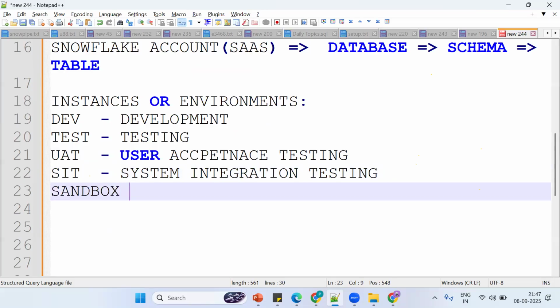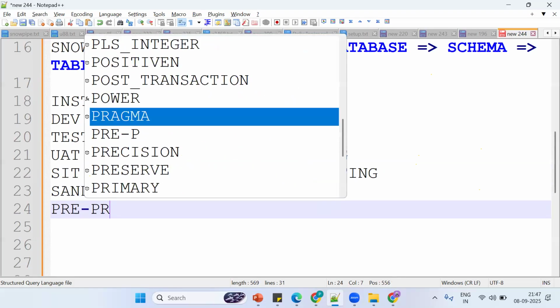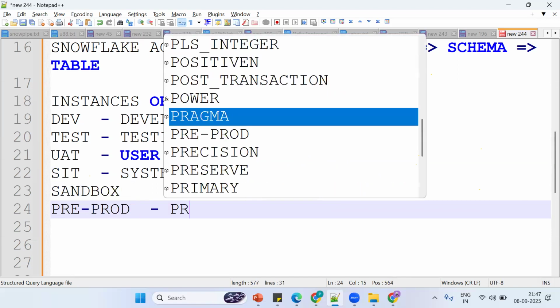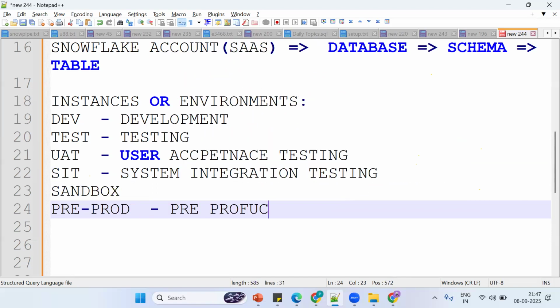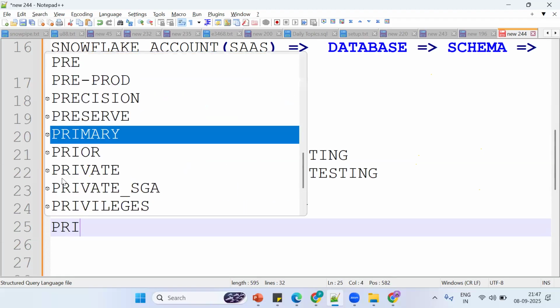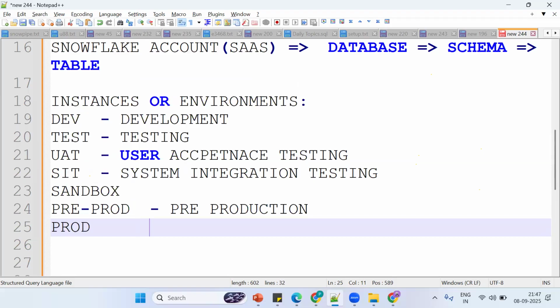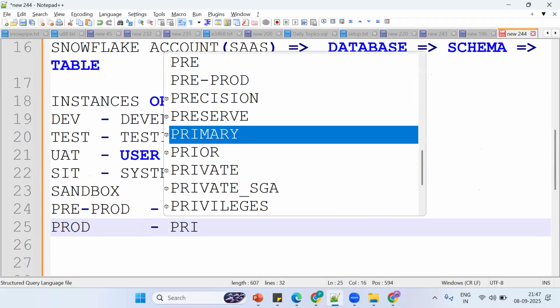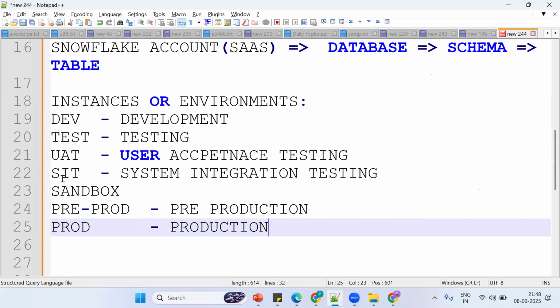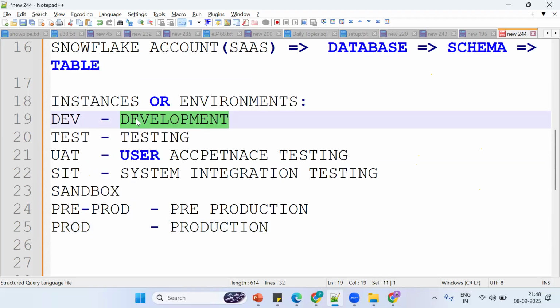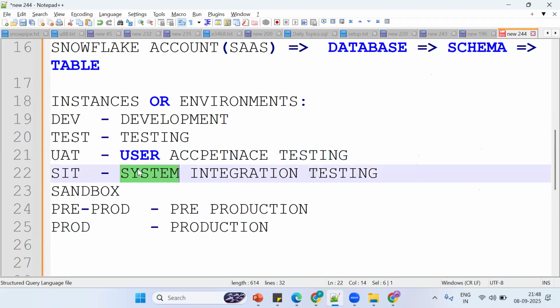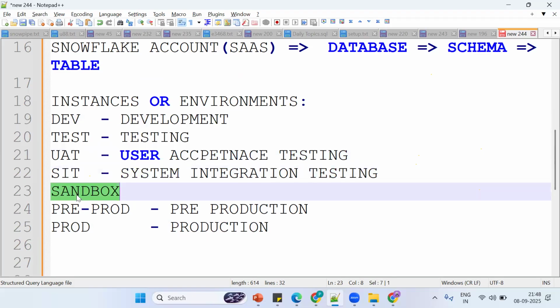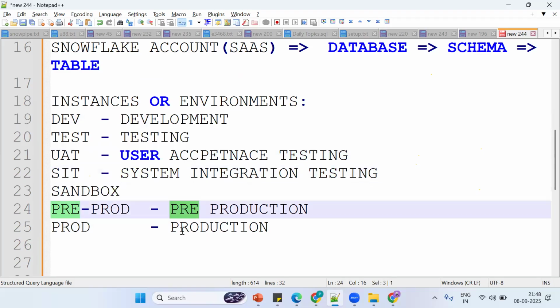Then pre-prod, which is pre-production, and prod, which is the production environment. So: development instance, testing instance, user acceptance testing, system integration testing, sandbox, also a testing environment, pre-production, and production.